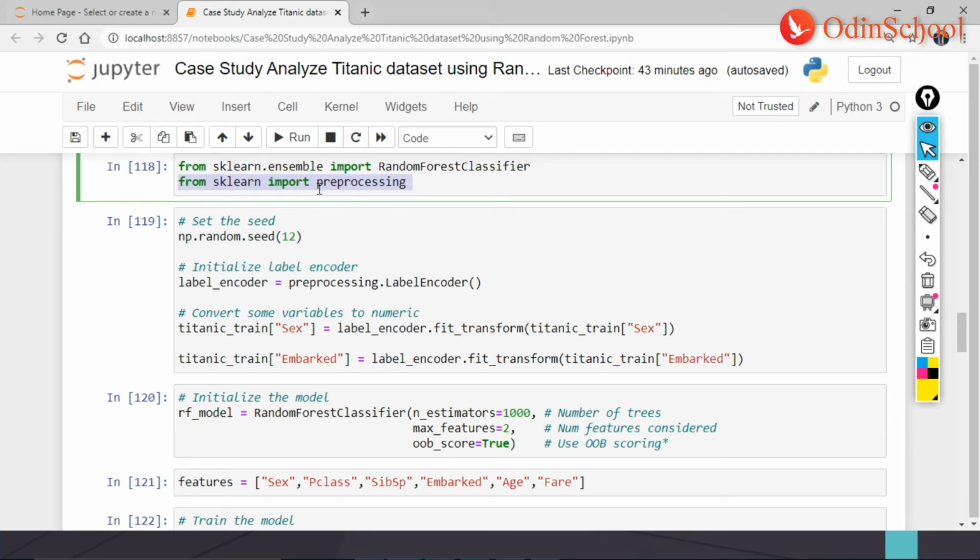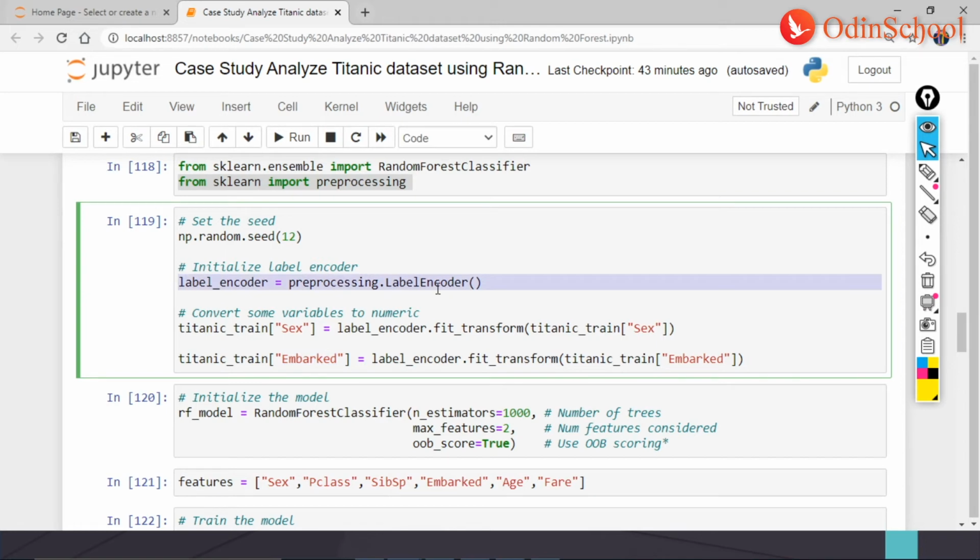Now, in both of these places, I have a random seed of 12, and now I'm initializing the label encoder using label encoder equal to preprocessing. In my next step, if you see here, we're finding the numeric values for two columns, first one being sex and the second one being embarked. In order to do that, we're using label encoder here. And guys, what would label encoder do for us? It would encode the numeric values. So here, if we can just go back,